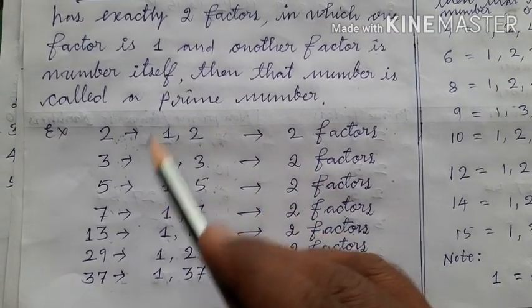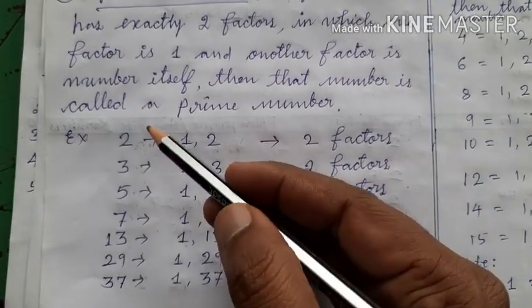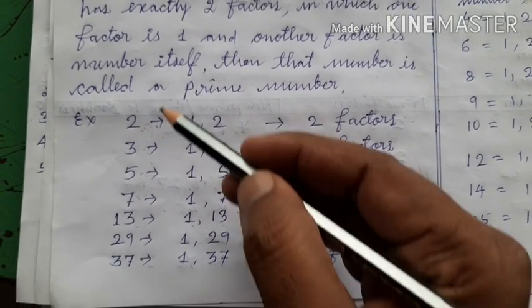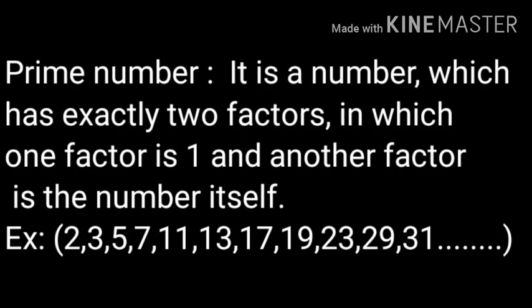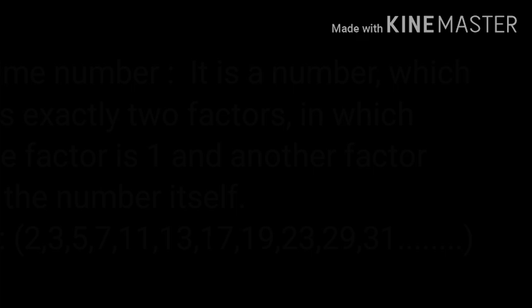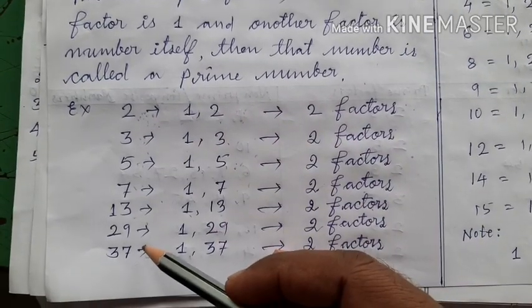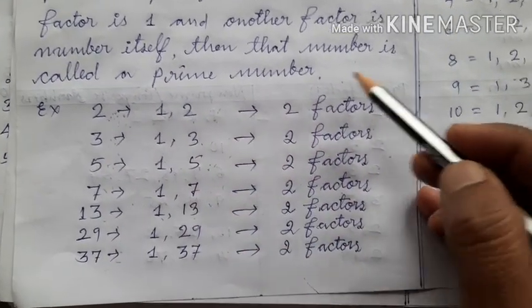So, children, according to the first definition, I have listed the numbers here, which are called prime numbers. According to the first definition, these are prime numbers because these numbers have how many factors?